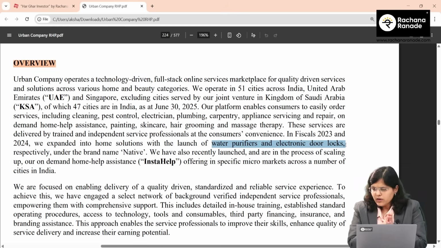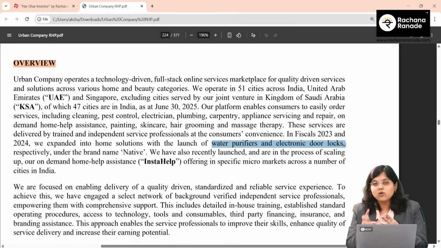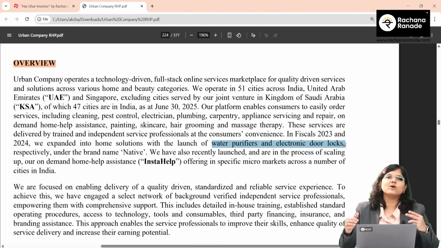Okay. Now if I were to understand how much revenue is generated from each of these three segments, if I am talking about India, home and beauty services, 77% of the revenue comes from this first segment. The second segment, international business, generates 12.85% of revenue, and Native, which is the water purifier and door lock segment, contributes 10.13%.